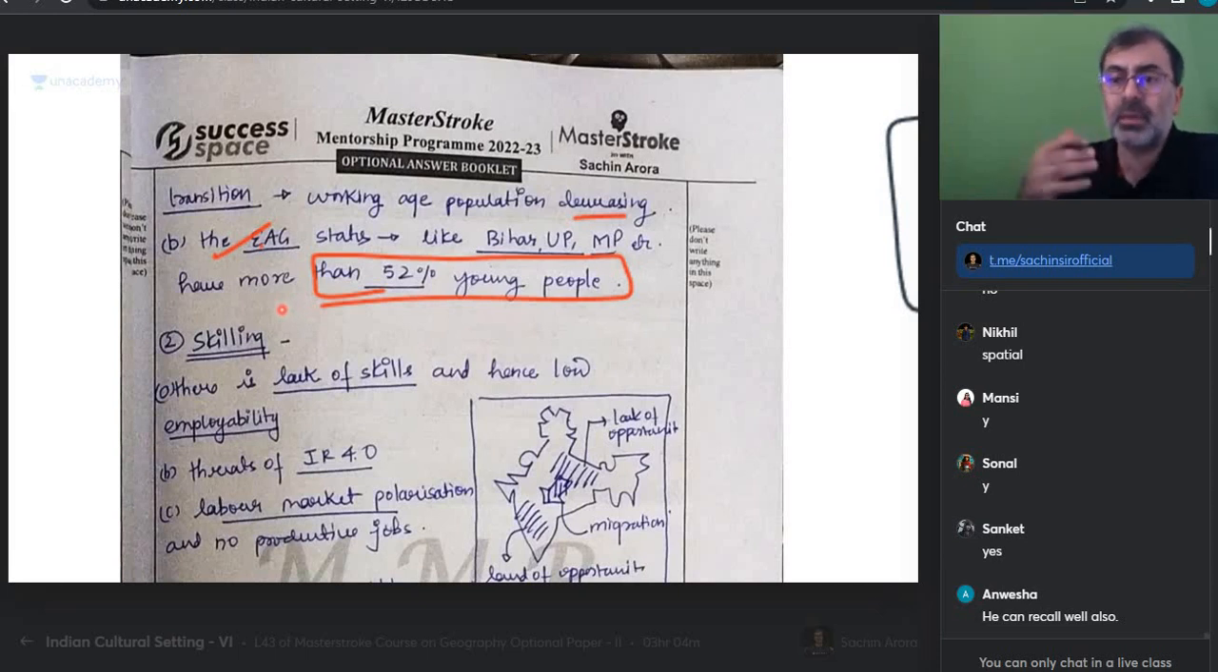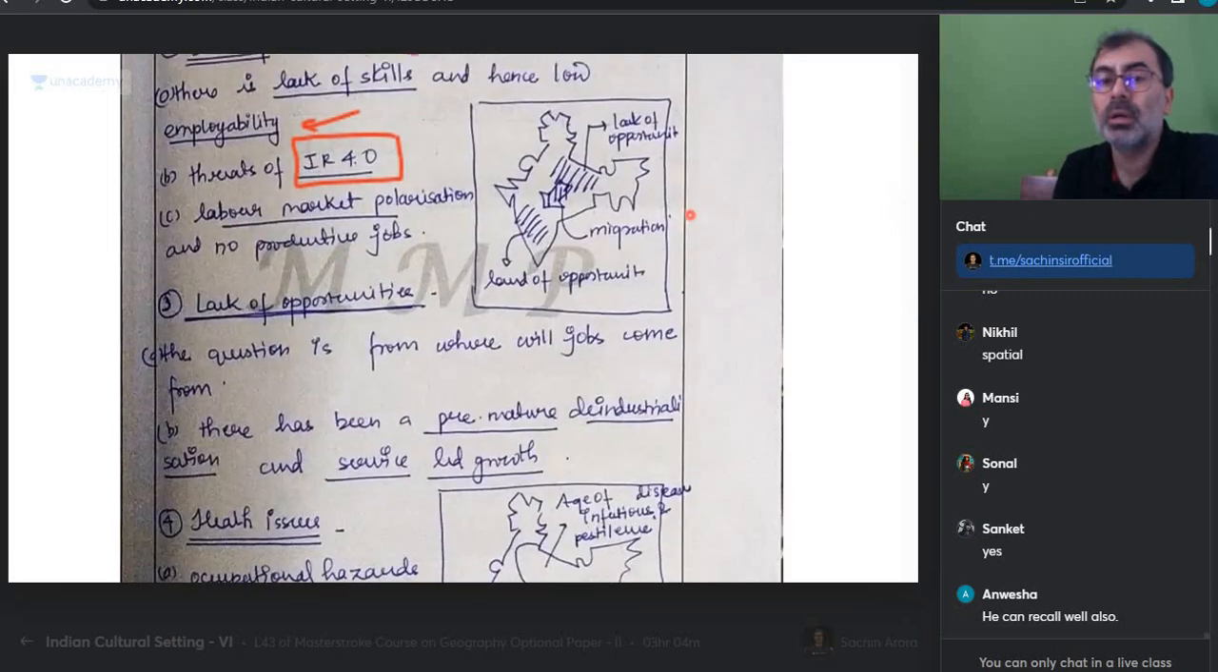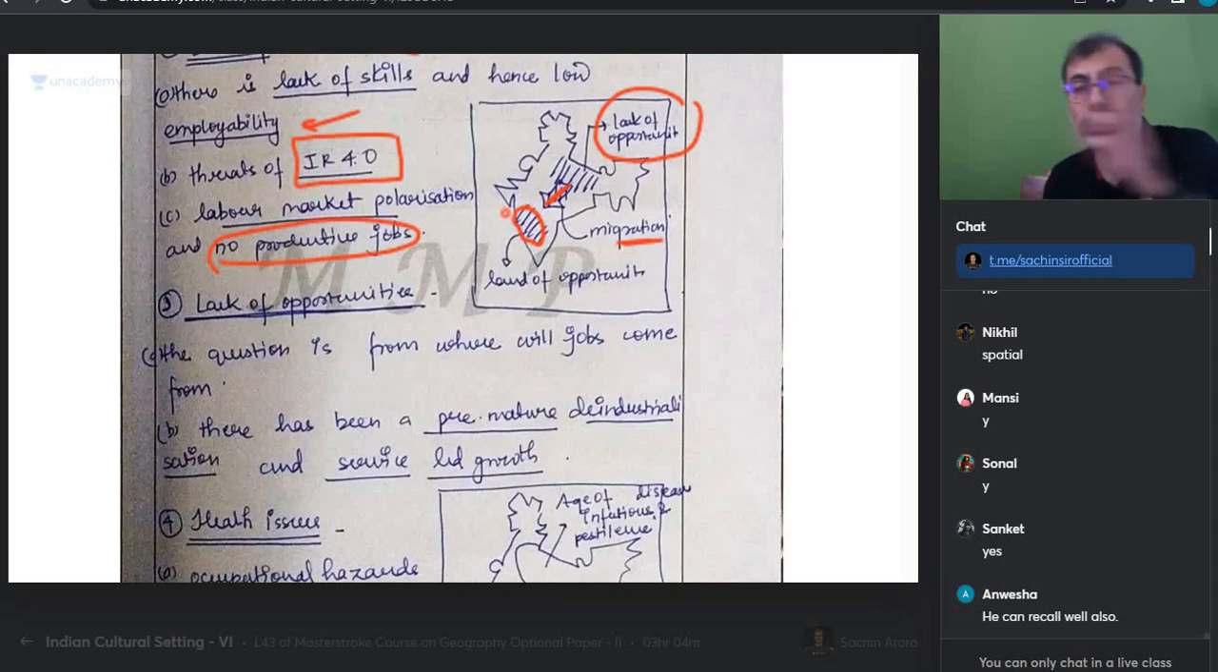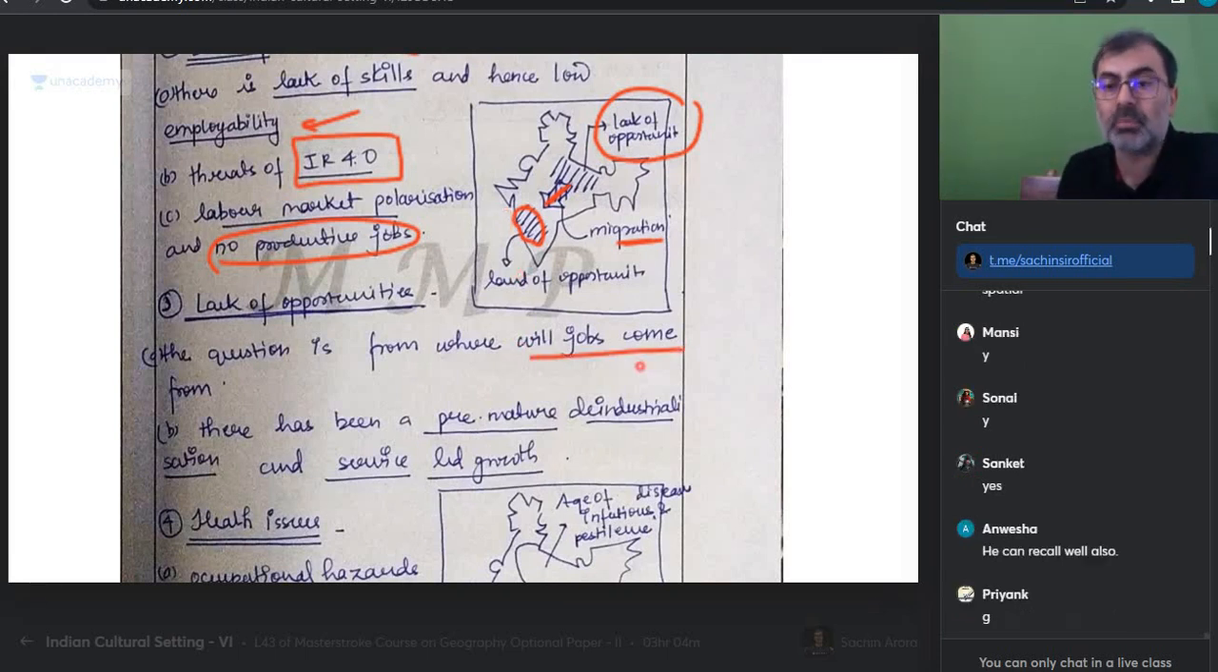Okay? So it's a different one. So where is it more skilling? Other is lack of skill and hence low employability. Threat of industrial revolution 4.0. Can you see that? Labor market polarization, no productive jobs. बिहार में लिख दिया lack of opportunity, यहाँ पर show कर दिया out migration, land of opportunities महाराष्ट्र कर्नाटका. Again spatial. The question from where will jobs come? ये कहाँ से आएगा? There has been a premature deindustrialization and service-led growth.